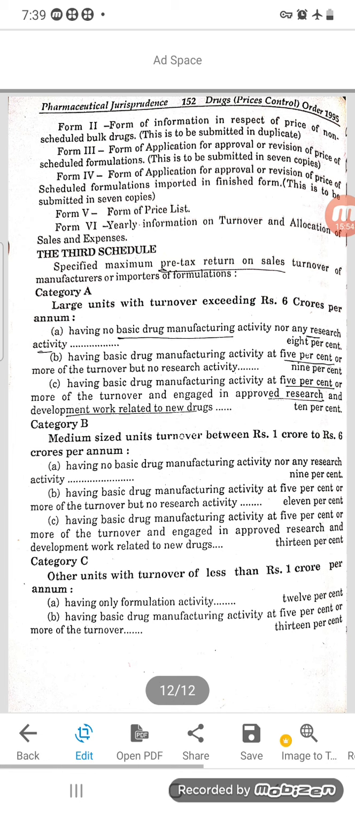Same categories but the tax is different. There it is 8%, here it is 9%, there it is 9%, it is 11% here, and there it is 10%, here it is 13%. Next is category C, other units with turnover of less than 1 crore per year, having only formulation activity, for them 12%. Having basic drug manufacturing activity at 5% or more of the turnover, then 13% they have to give. This is with respect to drug price control order chapter.